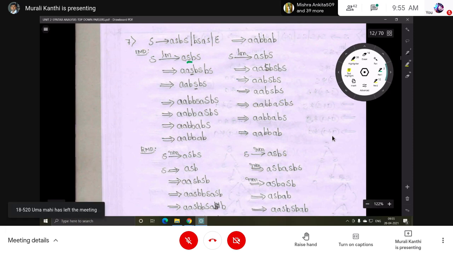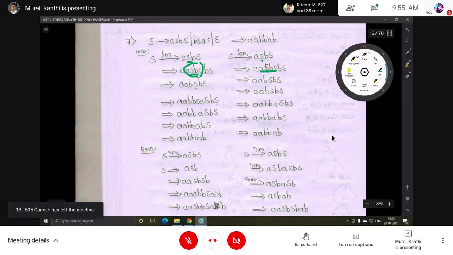This first alternative is used, AS, BS, in place of this S. Already BS, BS over there. Then here in place of S, same thing, AS, BS. First alternative only, okay, no problem.